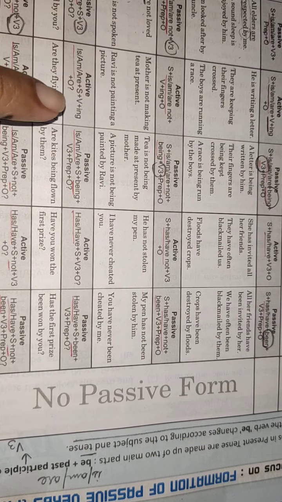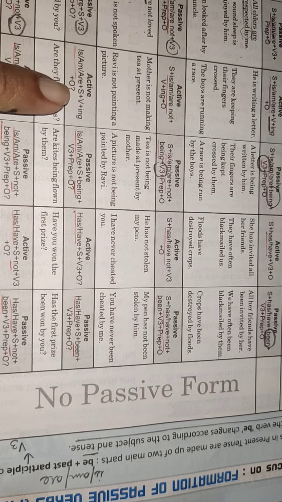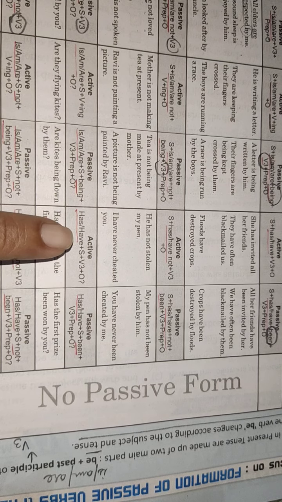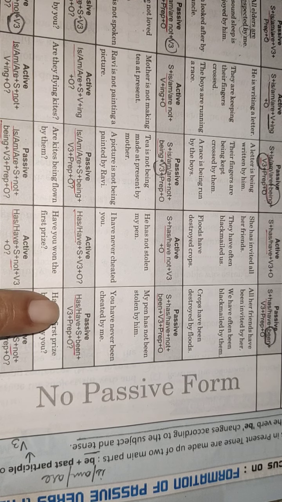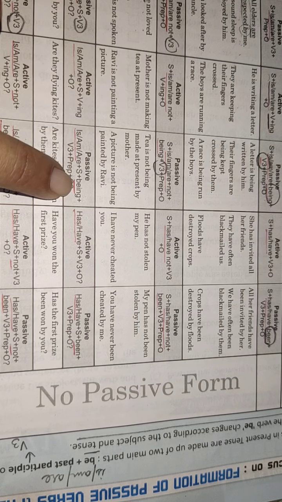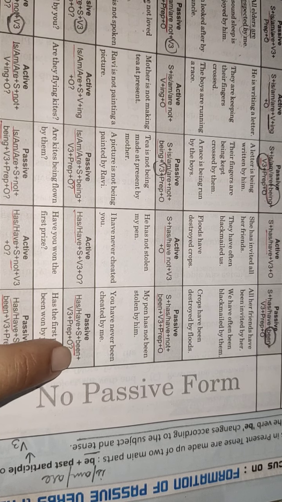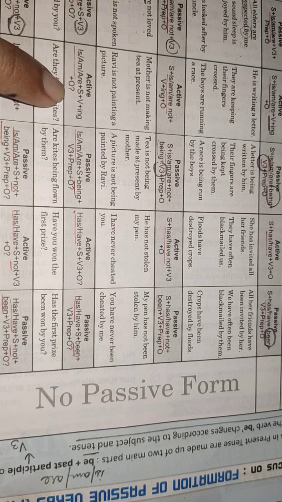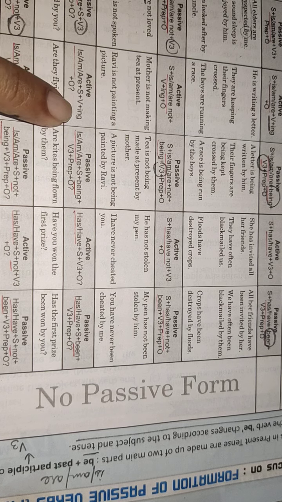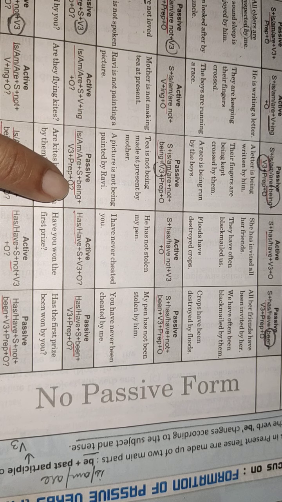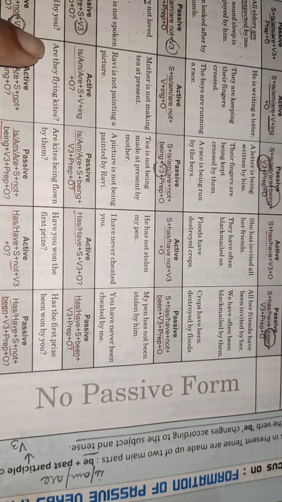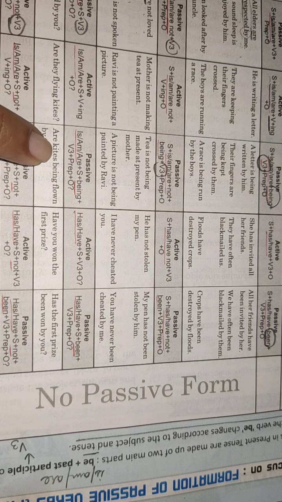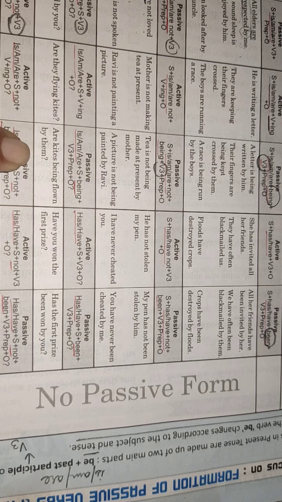Continuous tense. Again, the basic rule will be same. BEING to be added. Perfect tense, BEEN to be added. Rest of the structure will remain same. Only addition of word, if you carefully notice, BEING and BEEN is there. Is, am, are will be in the beginning. It will end with a question mark. Whenever you see a verb with ing, you have to add to it BEING. See, are they flying kites? Are kites being flown by them?